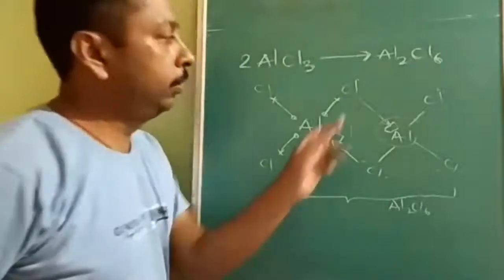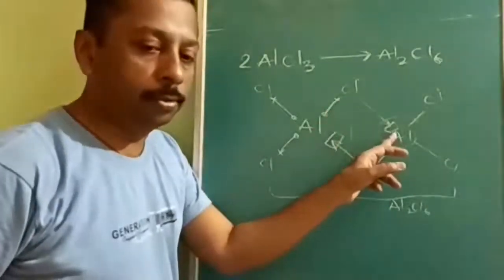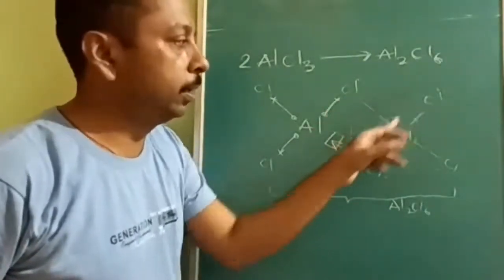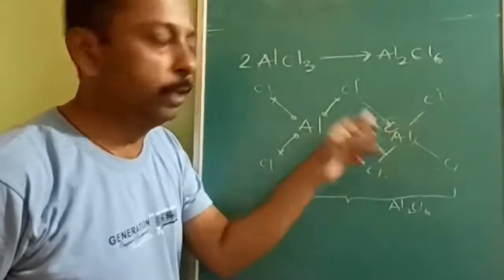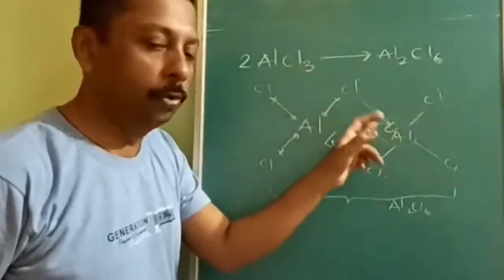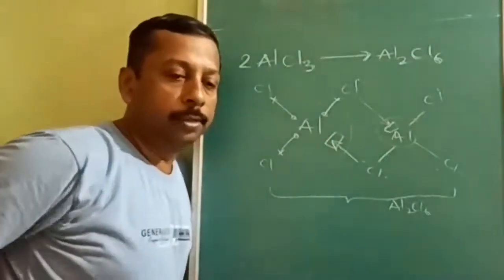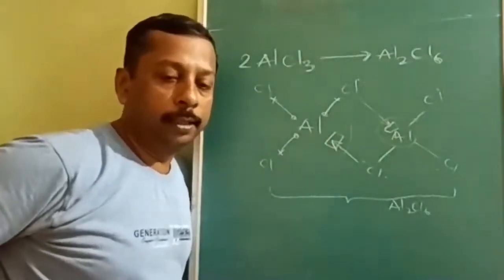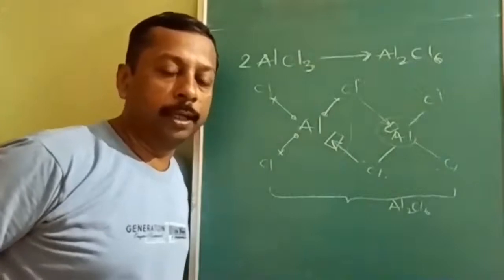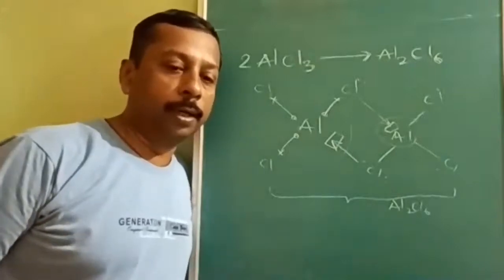Since it has to take electrons, why is it not taking from its own molecule? Why is it asking for the lone pair from the other molecule? Is that question understood? Why can AlCl3 not undergo back bonding?